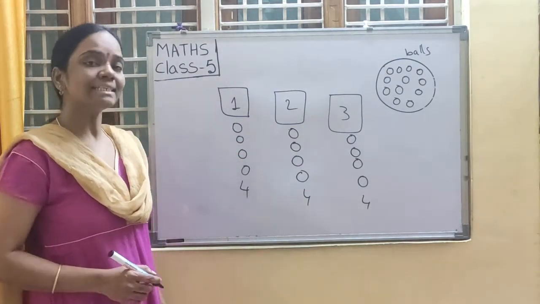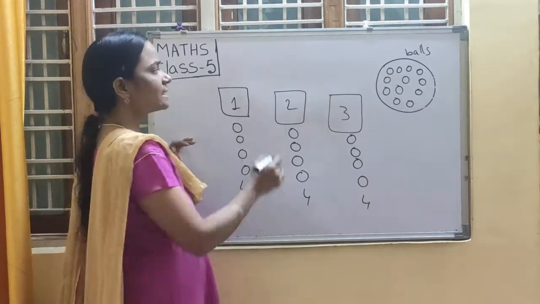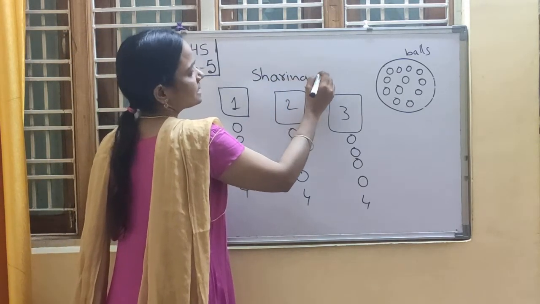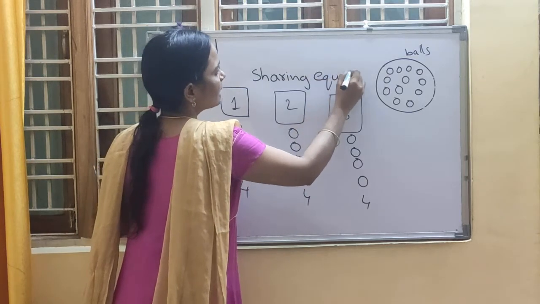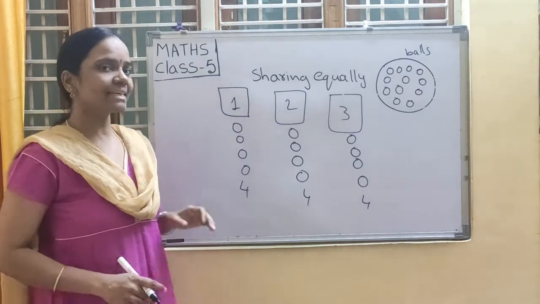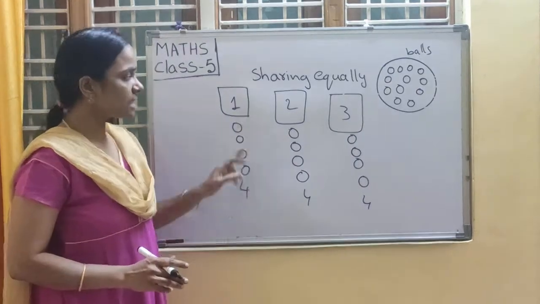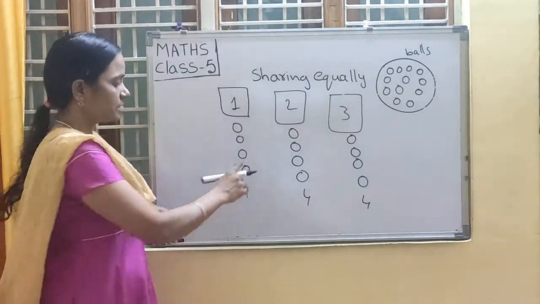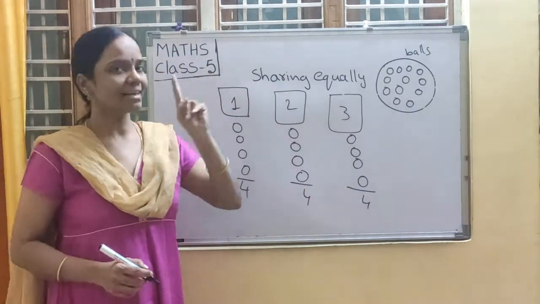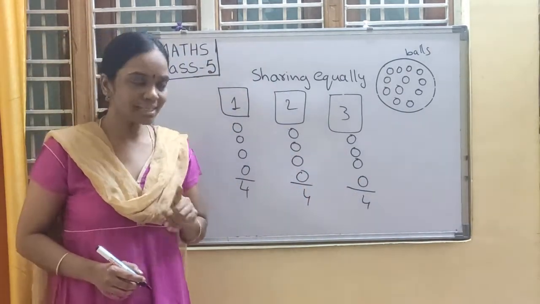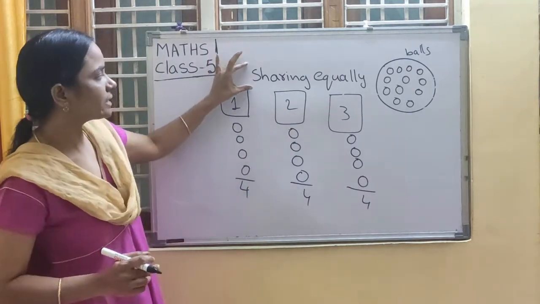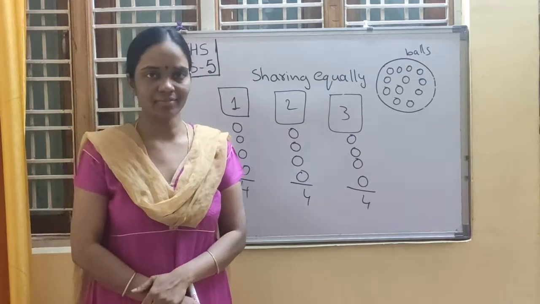So here, what action did I do? Sharing the things equally. There are 12 balls, but I shared all those 12 balls among 3 people. Each one got 4 balls. So here I did one work. What is that work? Sharing things equally. We have to remember one main important word, that is sharing things equally.